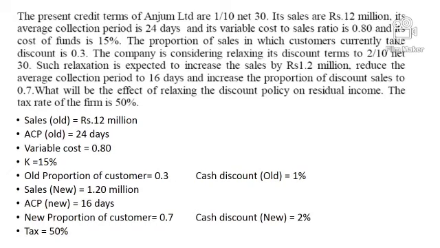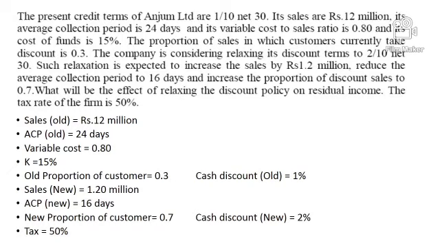The company is considering relaxing its discount term to 2/10 net 30. That means earlier the company was giving a 1% cash discount, and now the company is planning to give a 2% cash discount to those who are paying within 10 days. Because of such relaxation, the company has improved sales by 1.2 million.